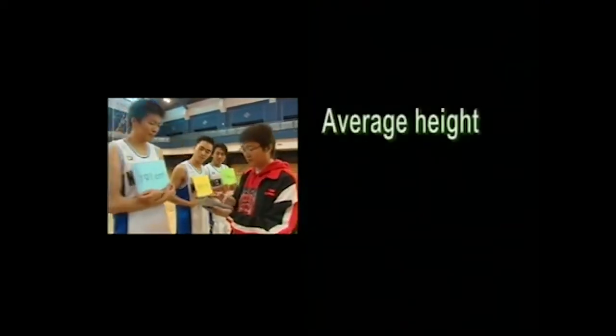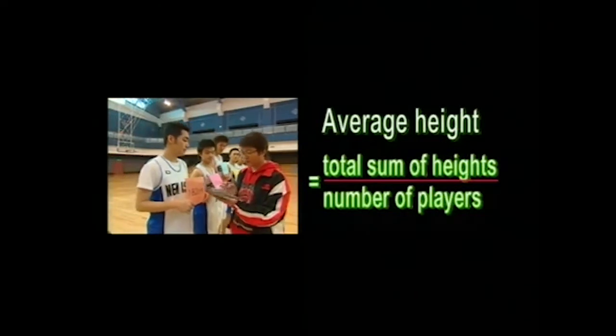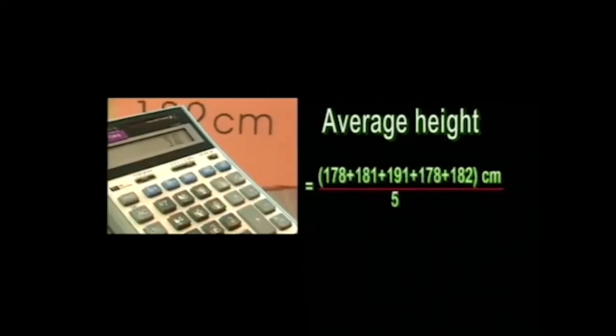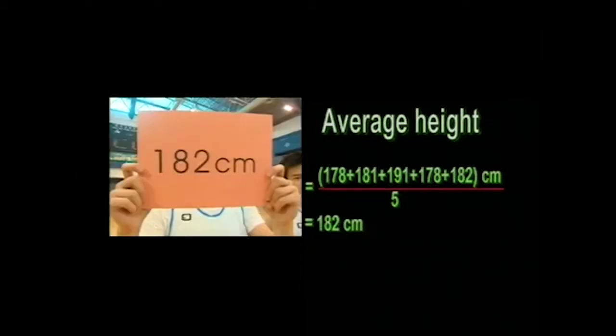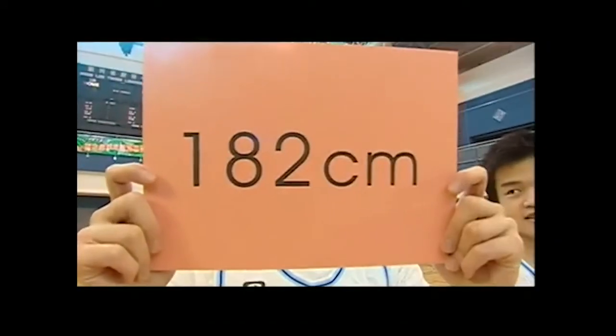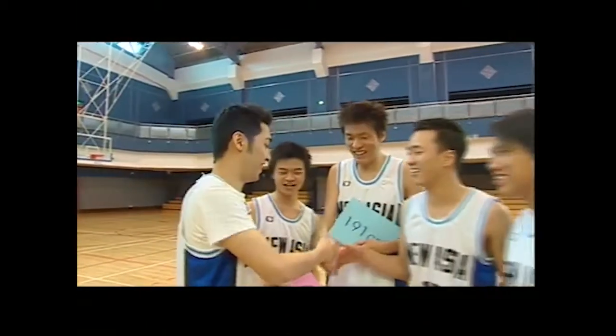I was thinking we could just take the average height of all the players, then select the player whose height was closest to the average. The average height equals the sum of the players' heights divided by the number of players. In this case, 910 centimeters divided by 5 equals 182 centimeters. Paul is exactly 182 centimeters in height, so he'll be the captain.